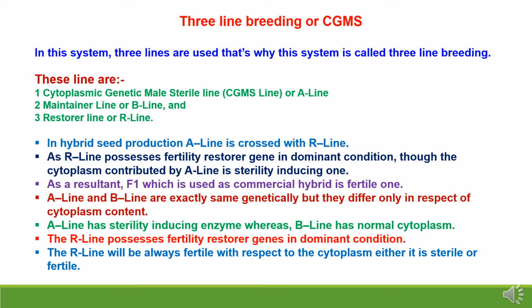The R line possesses fertility restorer genes in dominant condition, and the R line will always be fertile with respect to the cytoplasm, whether it is sterile or fertile. And this is one of the methods used for hybrid seed production of most crops like cotton, pearl millet, sorghum, flour, hybrid rice, etc.